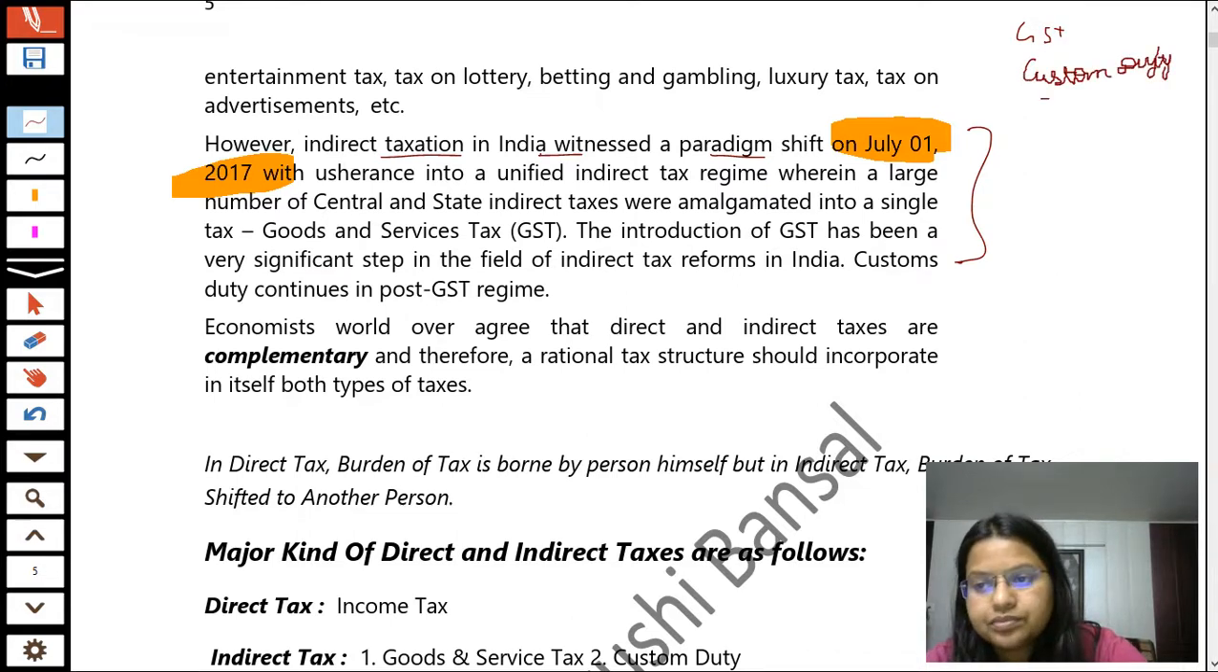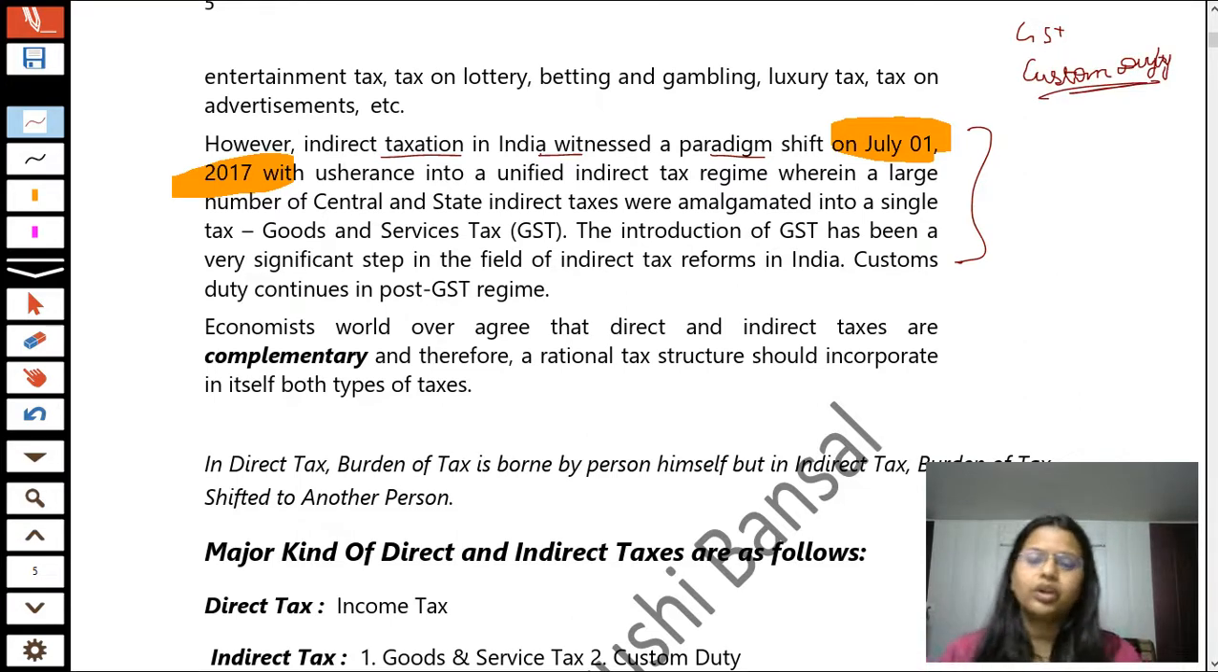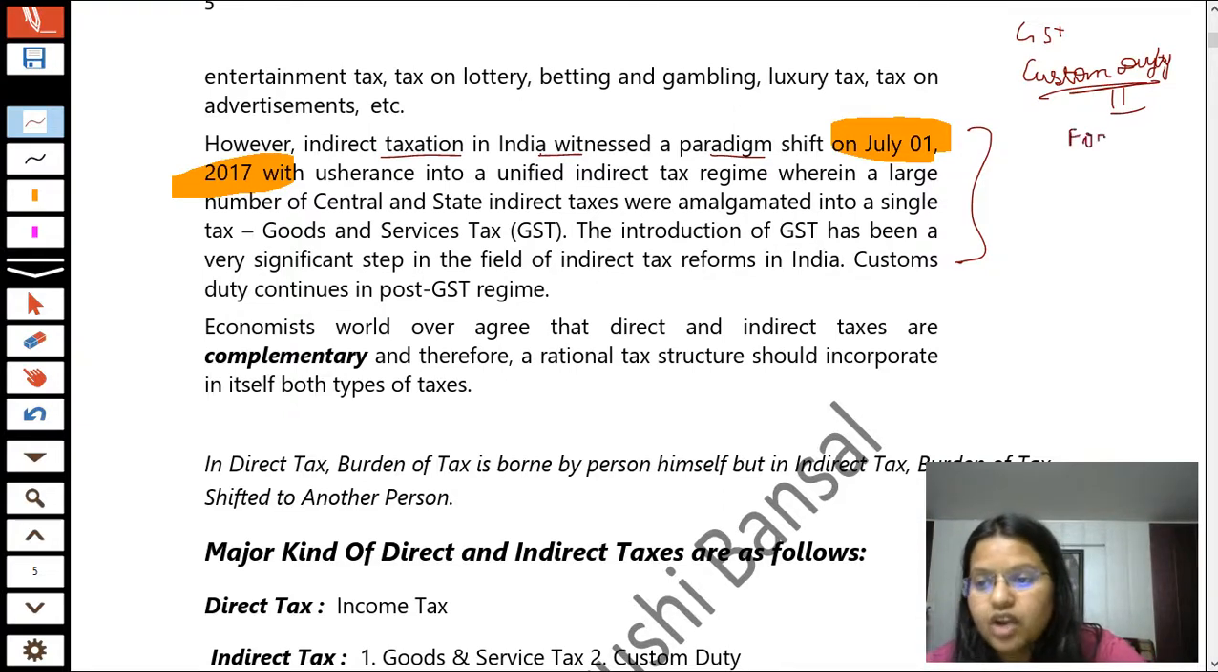Custom duty is levied on import and export, not on domestic sales. Students, the custom duty part is on import export, that is a sale or purchase with a foreign country. Custom duty is in your final level, not at your intermediate level, so no need to worry about that. That is also very simple, but we will read it in the final level.